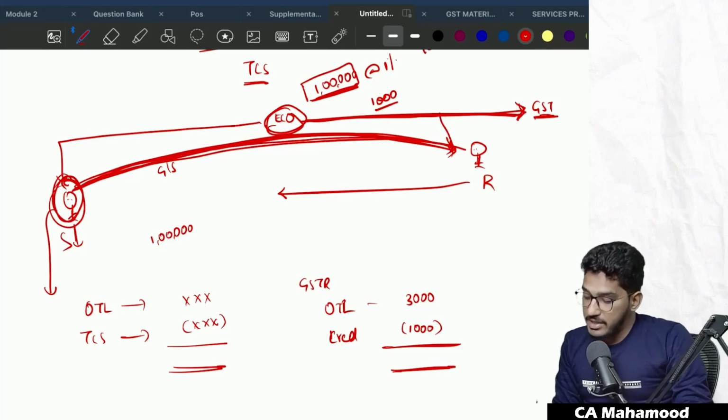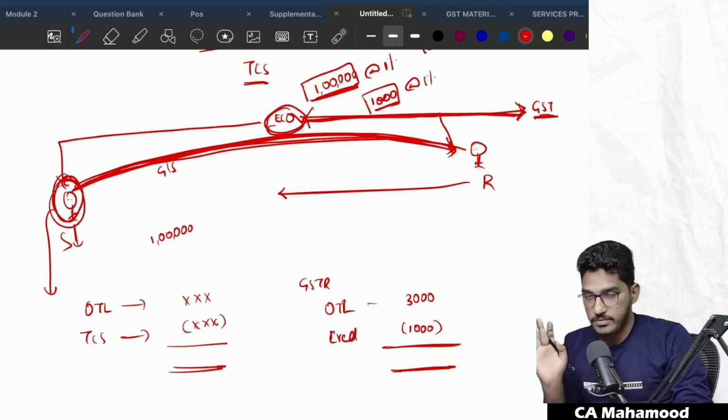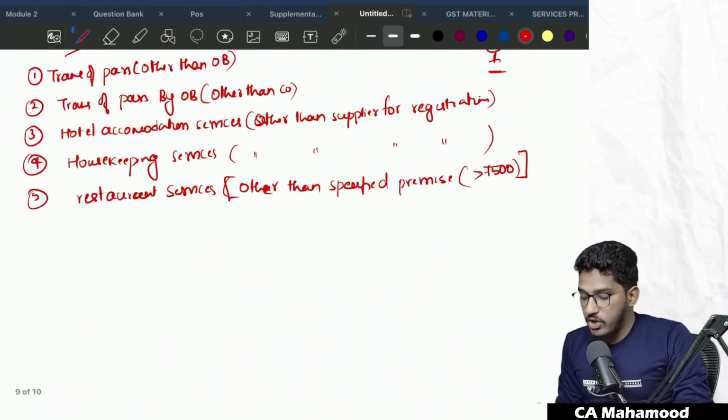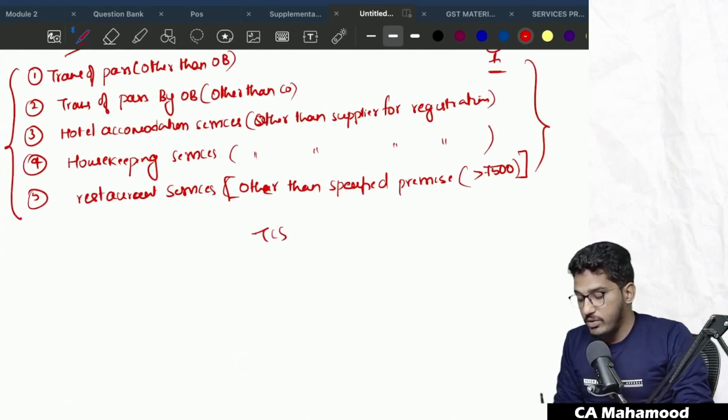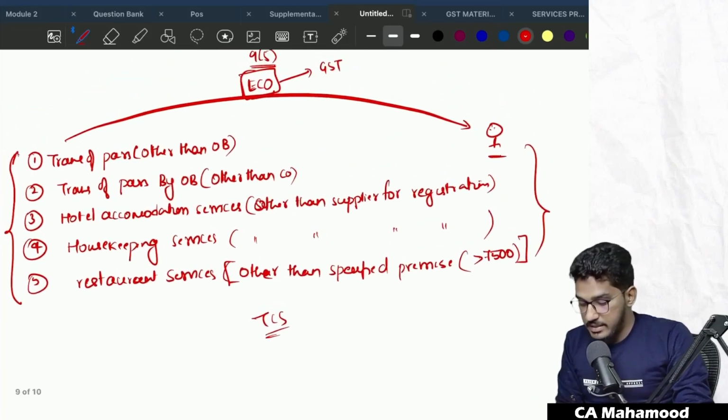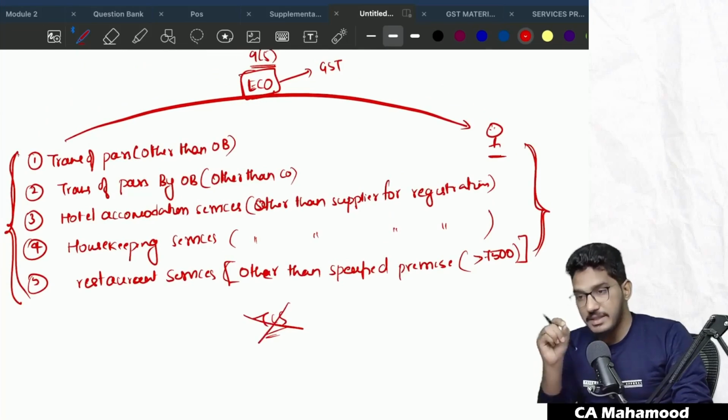So this is what the GST Act says: for an e-commerce operator through which goods and services are getting supplied, and where the consideration is received by the e-commerce operator, on that consideration they have to collect the TCS at the rate of 1%. Right? However, if the services getting supplied through the e-commerce operator fall under 9 subsection 5, in these cases there is no requirement to collect TCS.